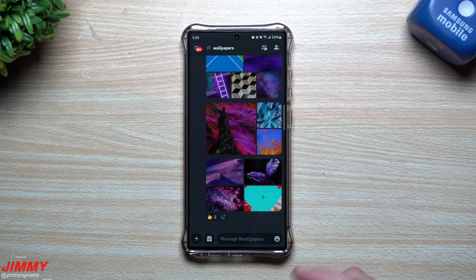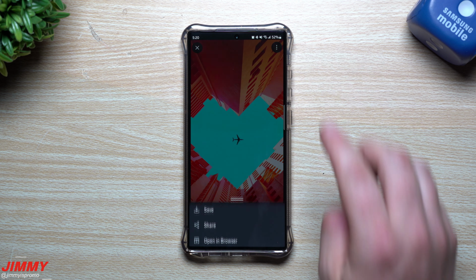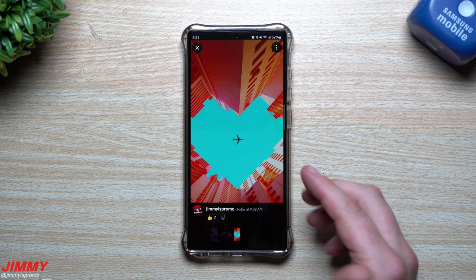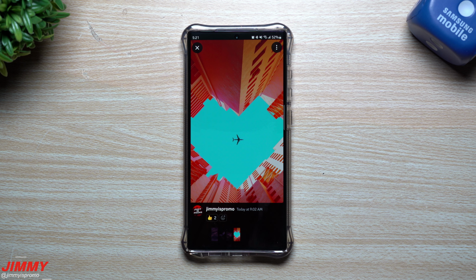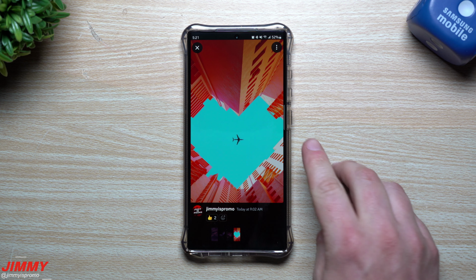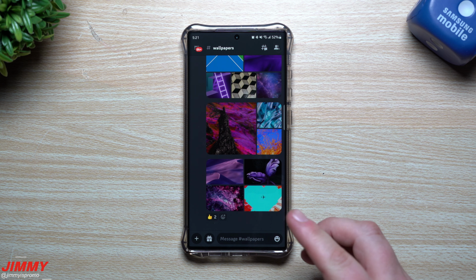When it comes to the wallpapers, if there's one of these that you want to download, you simply tap on it. On the top right-hand side, this is where you go to save. The reason I want to share it usually here inside of Discord is because it is very close to the same image quality that I have right here on my phone. I just saw that it went down just a little bit.